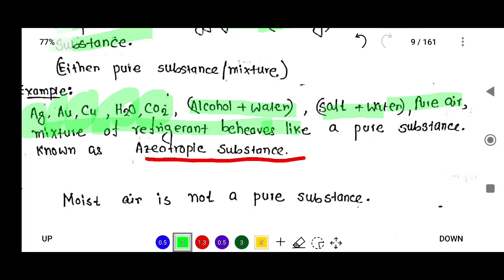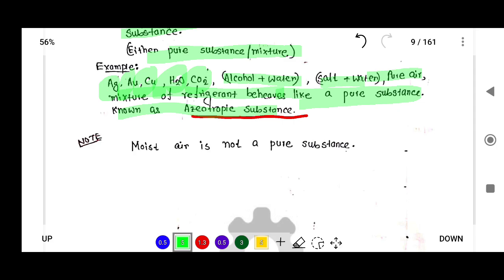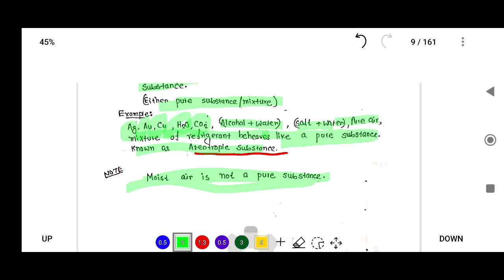So a mixture of refrigerants is like a pure substance. What is pure substance? All substances which are homogeneous in chemical composition and aggregation, that is bonding, are known as pure substance. It may be a pure substance or it may be a mixture. So moist air is not a pure substance. Remember this.